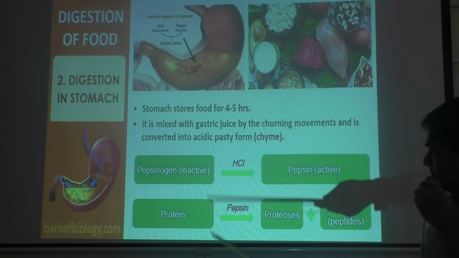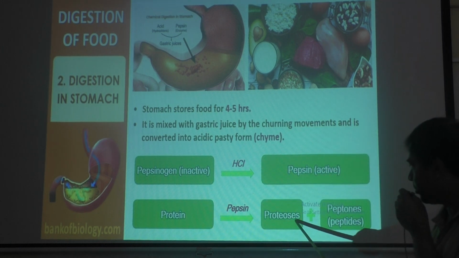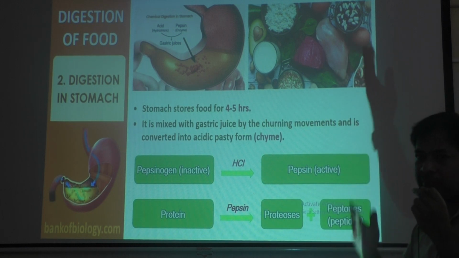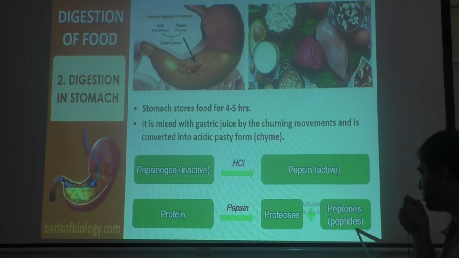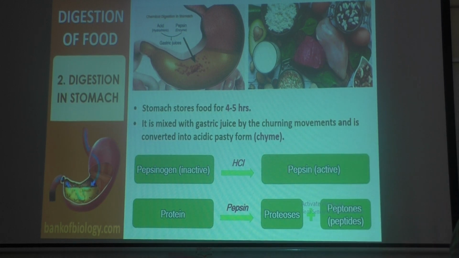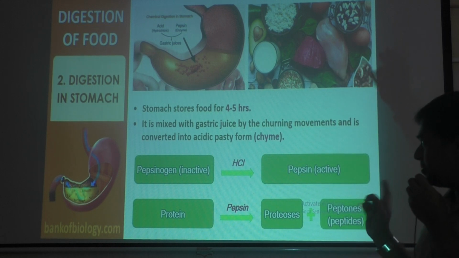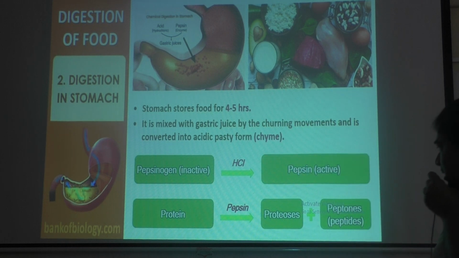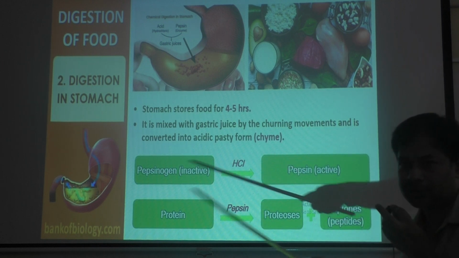Then second, protein will be broken there. Protein is converted to proteoses and peptones. Proteins will break and are converted to proteoses and peptones. Peptone is a peptide. Peptide means peptide bond, you have already learnt. So the pepsin enzyme converts proteins into proteoses and peptones. You remember these 2 products because we are going to learn these 2 products again.